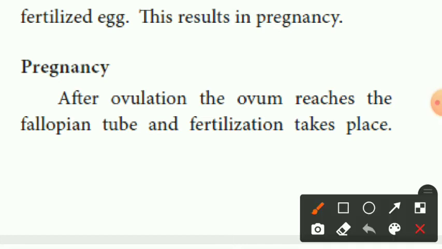That means the mature egg comes out from the ovary and reaches the fallopian tube. In that place fertilization takes place. This is what is called pregnancy.